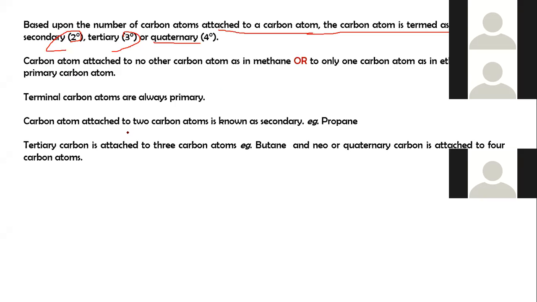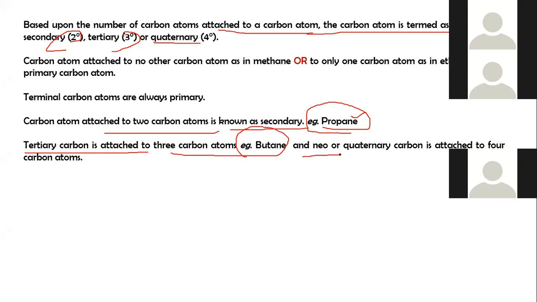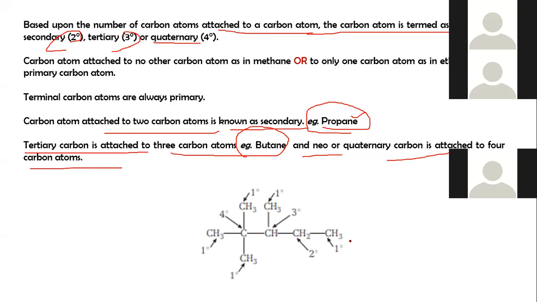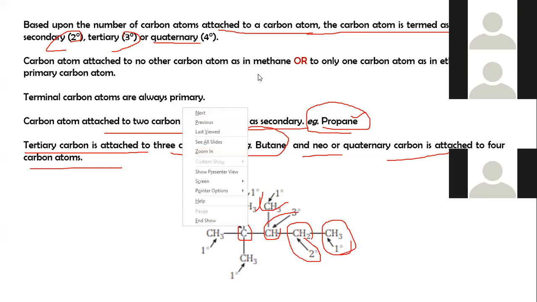A carbon atom attached to two carbon atoms is known as secondary, for example in propane. A tertiary carbon is attached to 3 carbon atoms. An example is butane. And a neo or quaternary carbon is attached to 4 carbon atoms. So this is primary carbon, secondary carbon. This is tertiary. This is again primary. This is quaternary. Is it clear?